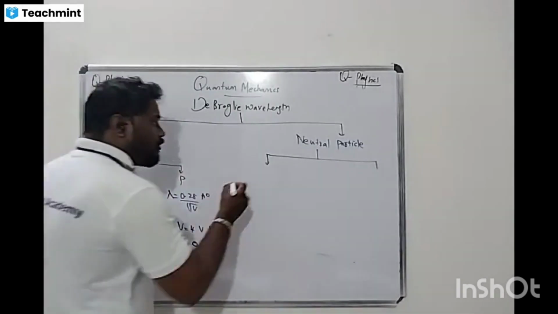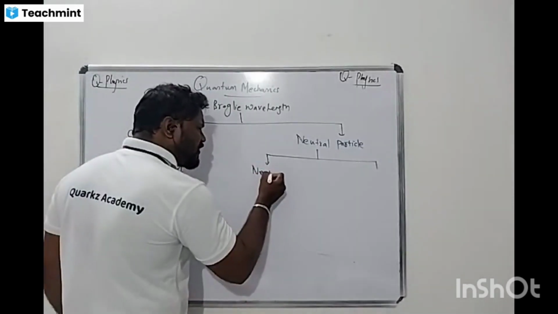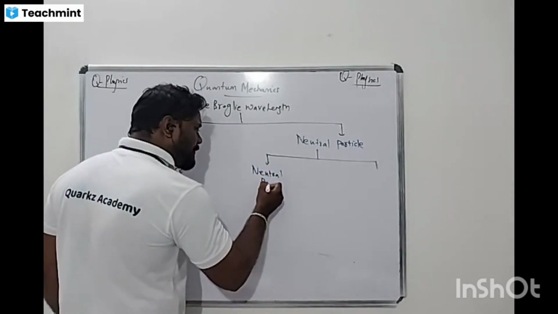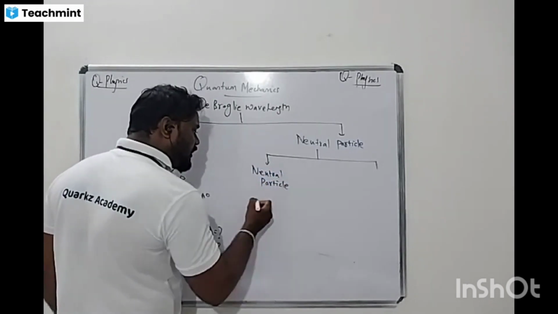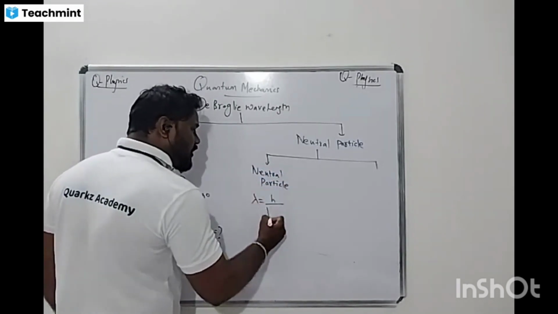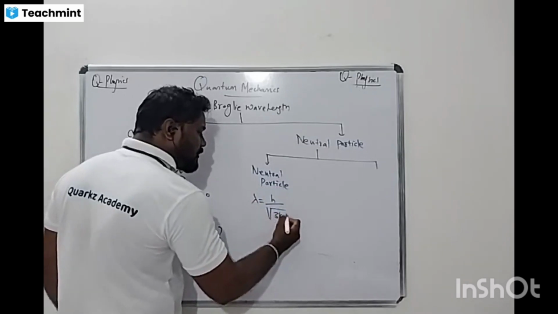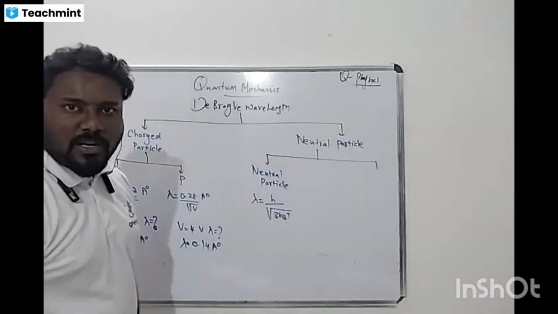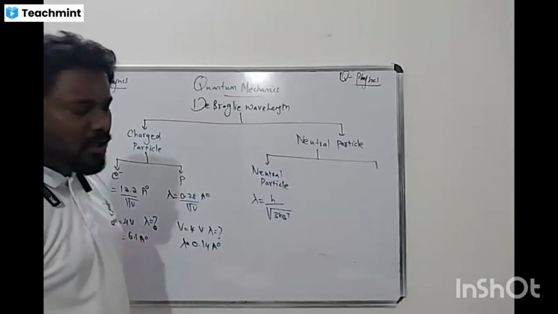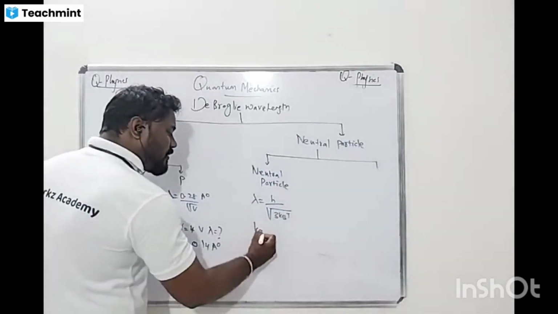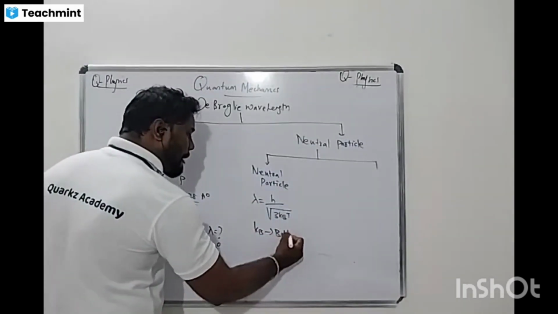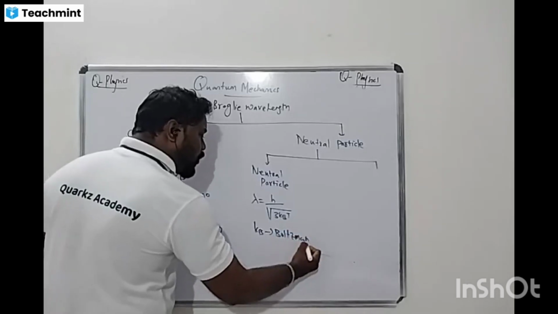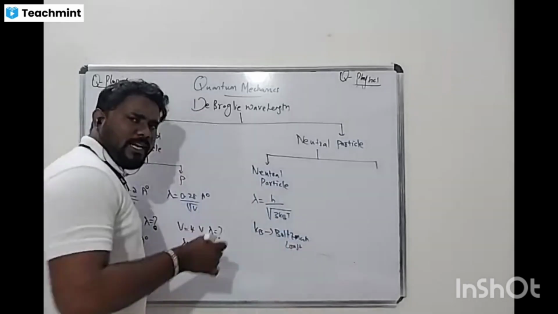Now we are going to look at the neutral particle. For a neutral particle, the wavelength is lambda equal to h divided by root under 3 kT. This is a very important thing. What is k here? k is nothing but the Boltzmann constant.